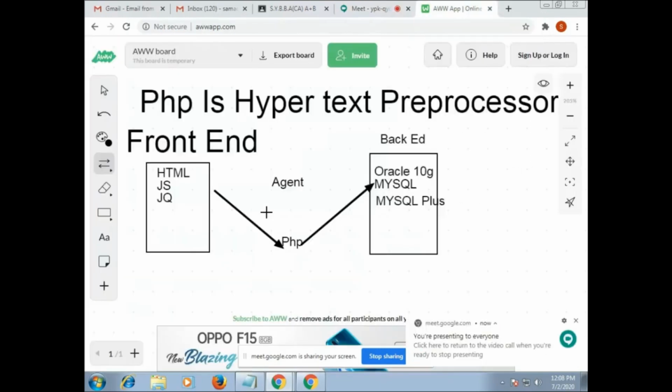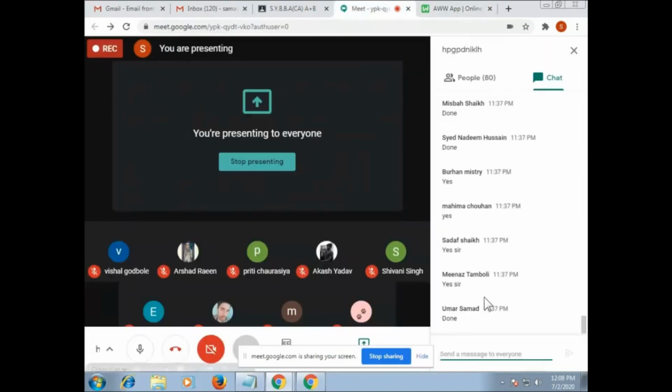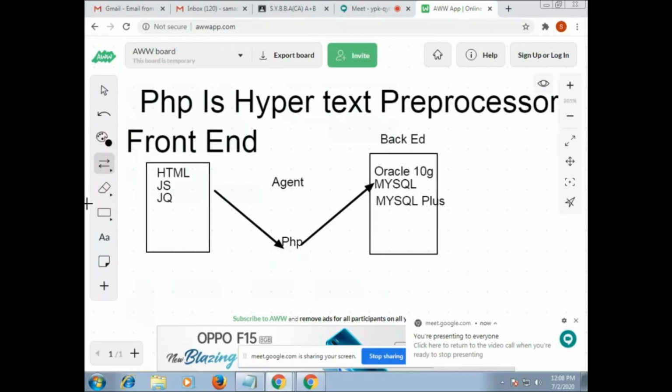Now we will require one server. We will require one server to install PHP. Without a server, we cannot run our PHP program. So we will need one server. That day I gave you the names of servers. Can anyone tell what were the names of the servers I gave you? XAMPP server. So we will use XAMPP server.